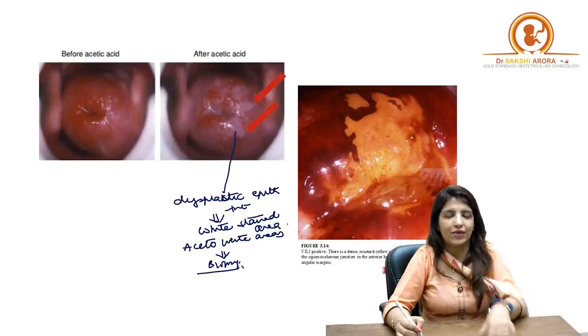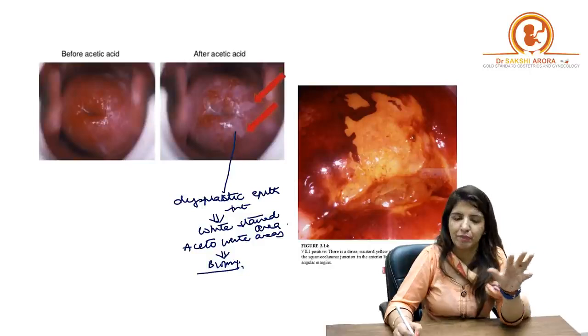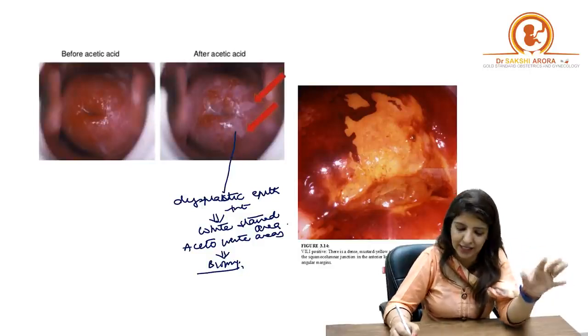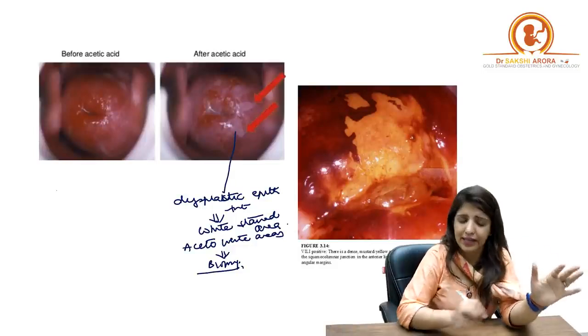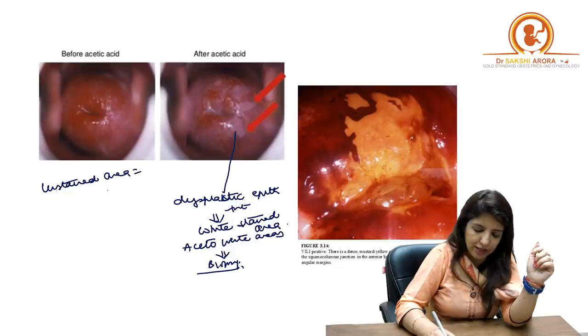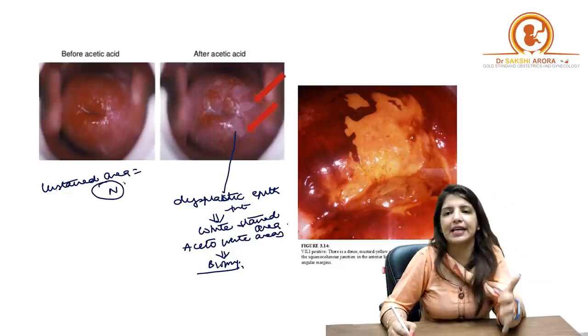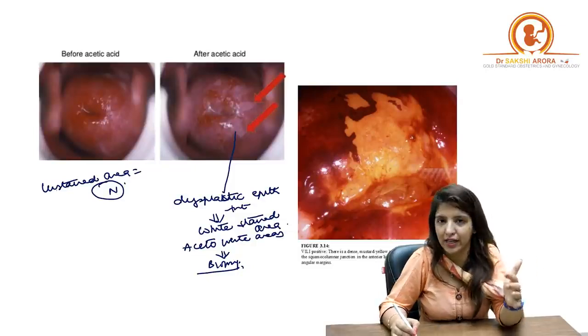So, I will look at the cervix, I will paint it with 3 to 5% acetic acid, and wherever white areas appear, I am going to take biopsy from that area. Red area, or the pinkish colored area, is the normal area. So, unstained area is normal and the white stained area is abnormal. You have to take biopsy from the white stained area.